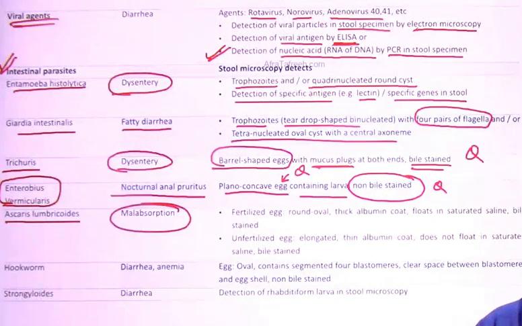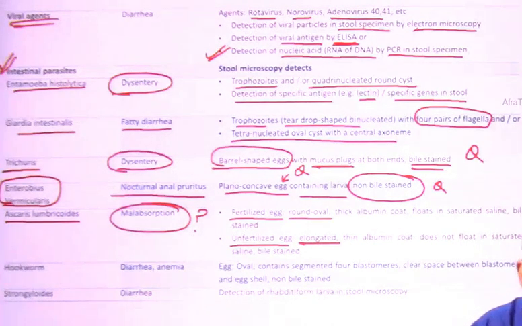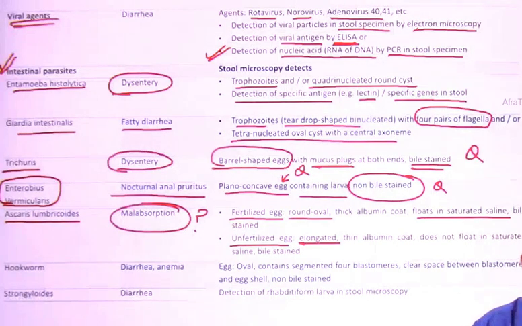Okay, Ascaris lumbricoides, this associates with whom? Malabsorption. Okay, and this is controversial. Some say it does not do, some say it does. Okay, so this is controversial, and it is having the fertilized egg and unfertilized egg that is observed in the stool. Okay, how to identify? Unfertilized is elongated, whereas this is proper, round and oval, and the fertilized one floats in the saturated salt solution. Okay, this is another PGI question.